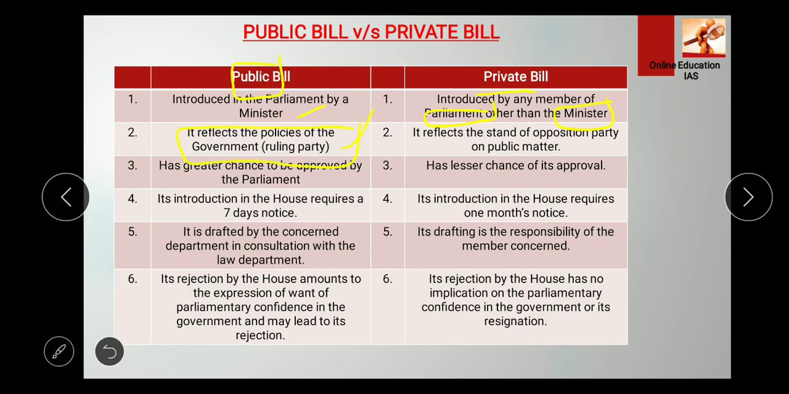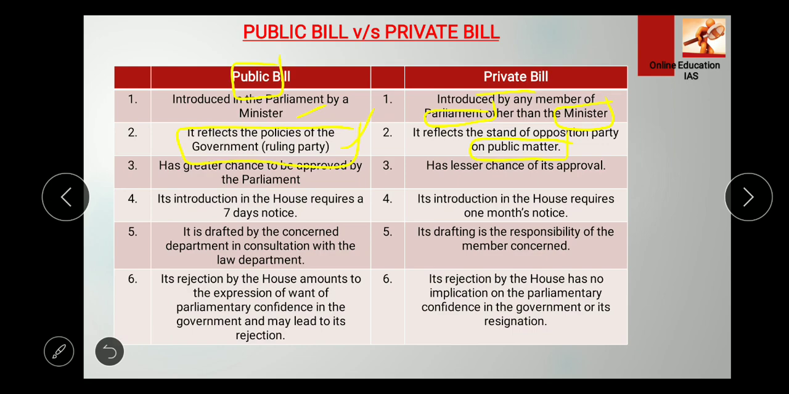Of course it will reflect, because it is obviously introduced by the minister. And the private bill can reflect the stand of the opposition party on any public matter, like if any public matter is being untouched by the public bill or the ruling party minister. So the private bill is something that the opposition can introduce in the parliament, right?